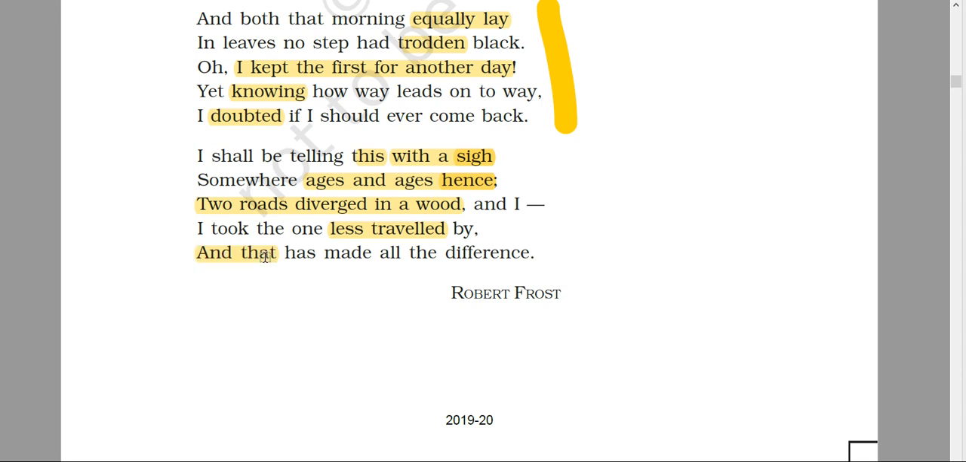What has made all the difference? His choosing the second road, or his choosing the road that was less traveled by, and this had made the difference. And what difference is he talking about?